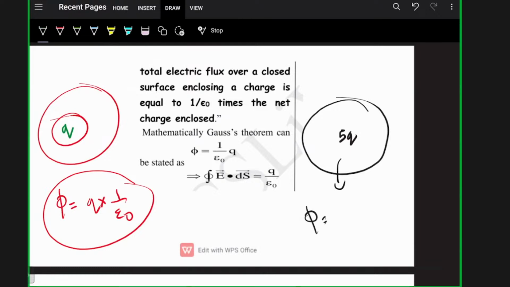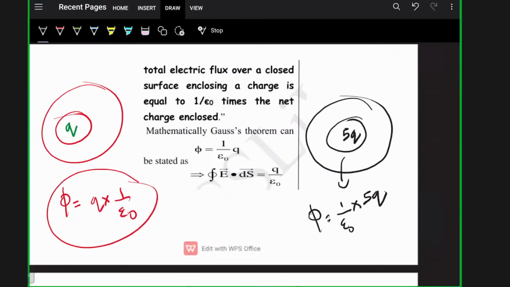Total flux will be 1 by epsilon naught times the total charge enclosed. Here the charge enclosed is 5Q, so it will be 5Q divided by epsilon naught. So mathematically, I can say Gauss's theorem